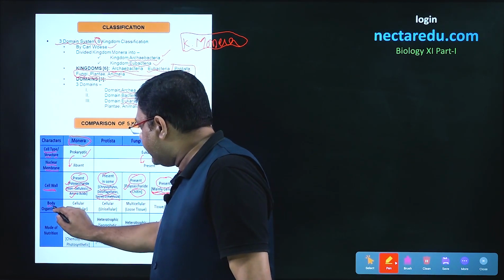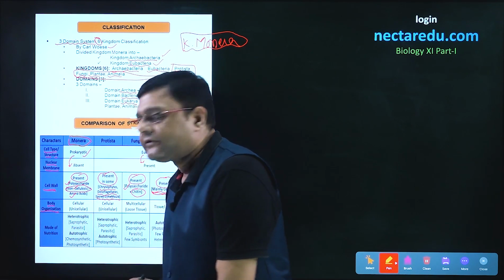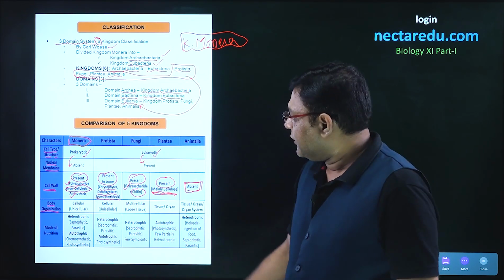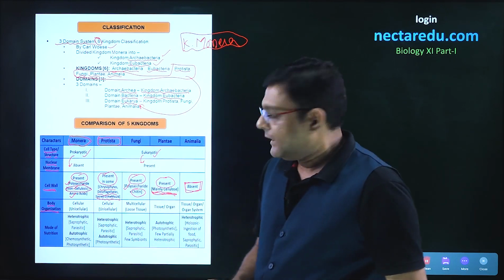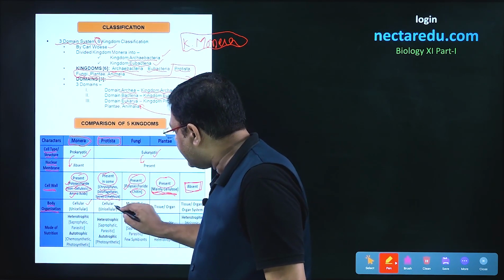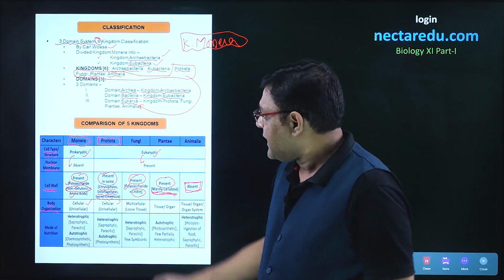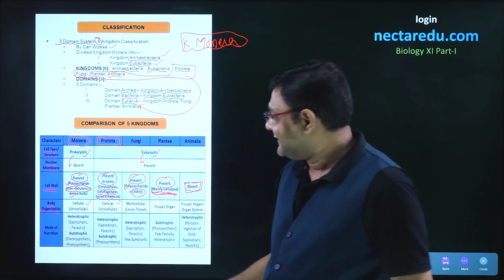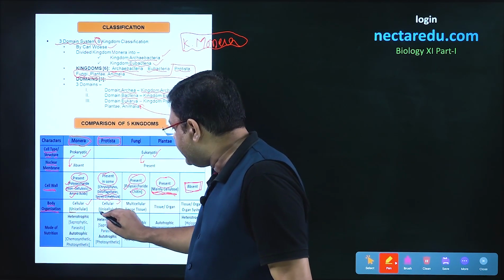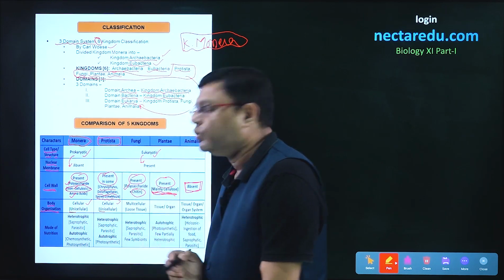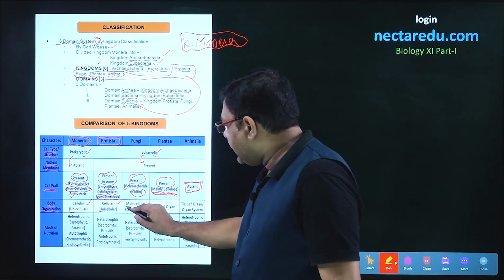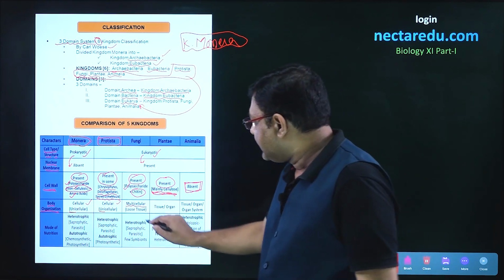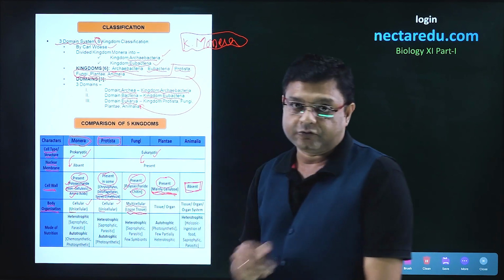After this, moving to the next character, the body organization. Kingdom Monera and kingdom Protista both have cellular body organization. The body is made of single cells, so it is unicellular in these two kingdoms. In fungi, the body is multicellular, but with loose tissue.